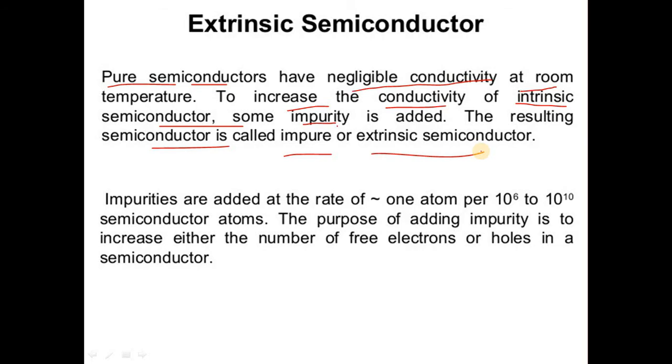Due to the doping, meaning impurity is added into the pure crystalline structure, that doping creates the extrinsic type of semiconductor. Extrinsic means external impurity. So impurities are added at the rate of 1 atom per 10⁶ or 10¹⁰ semiconductor atoms. The purpose of adding impurity is to increase either the number of free electrons or holes in a semiconductor.